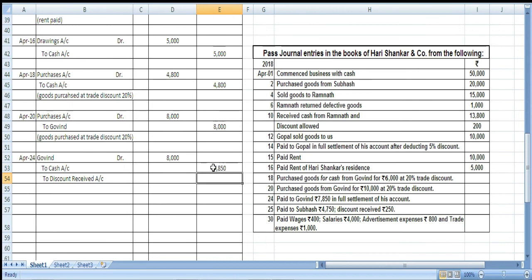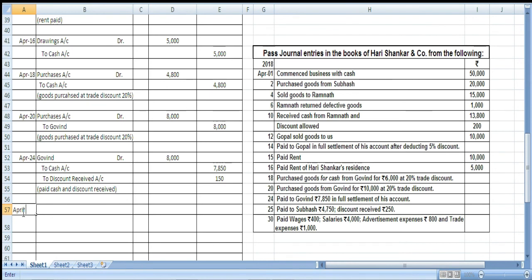That means we are getting a discount of 150. Okay. Now we will write here paid cash and discount received.